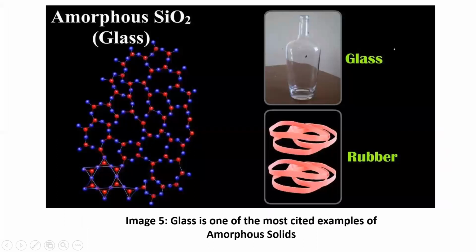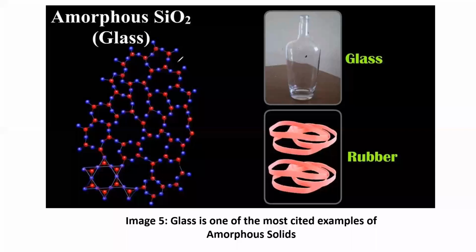So this is an amorphous glass. You can see the tendency is not repeated, and it is only for short range. You can see the benzene rings, cyclic hexene rings, etc. But the thing is the exact shape of amorphous solid, that is called glass, which is also called silicon dioxide. And rubber is also an example of amorphous solids.